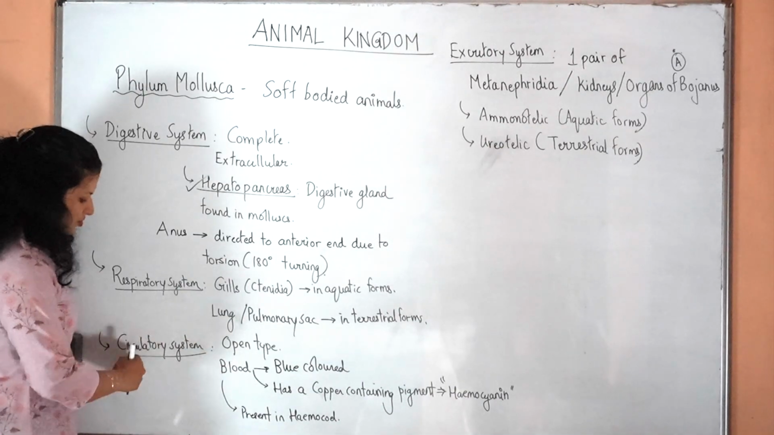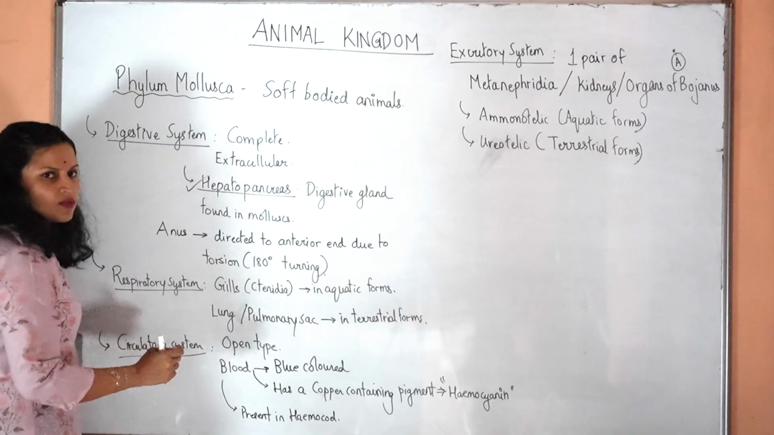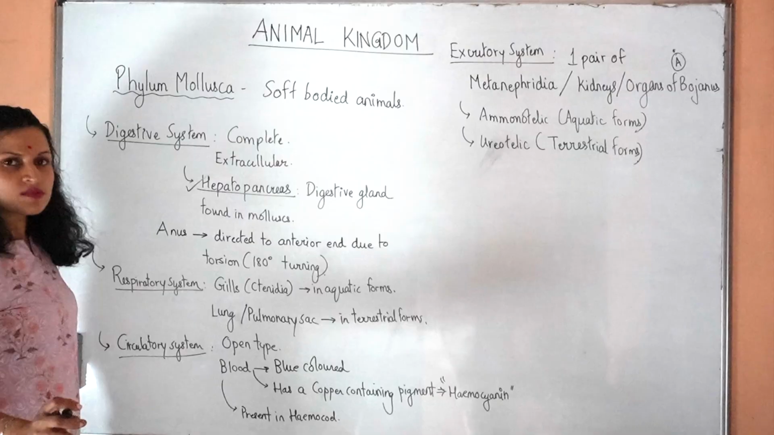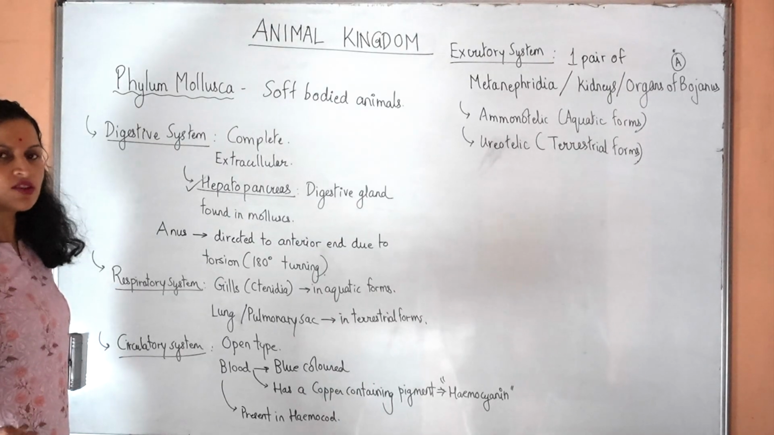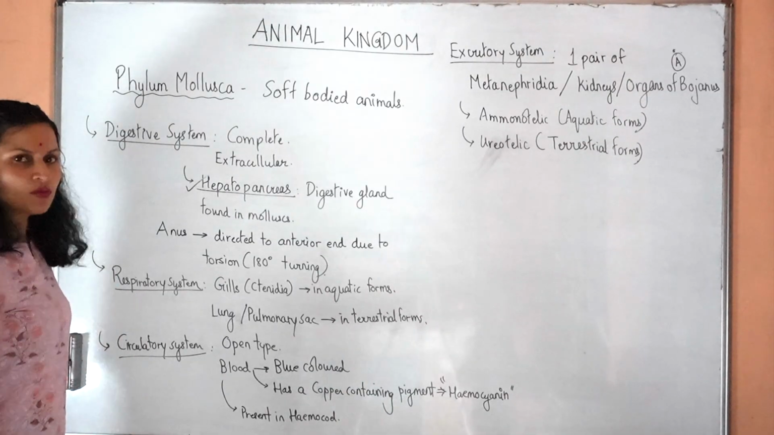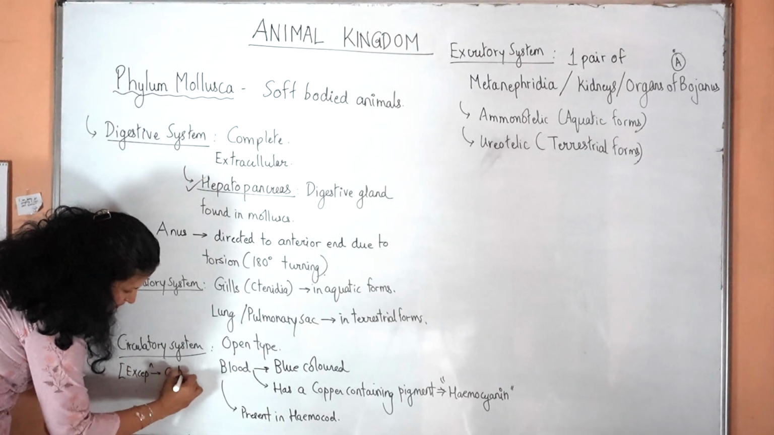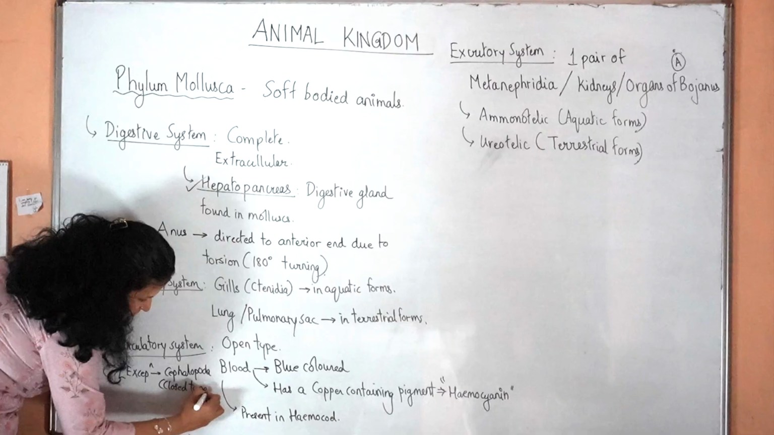Please write one exception to this circulatory system. Except for one class of mollusca called class Cephalopoda, to which the octopuses belong, which has a closed circulatory system. All the other mollusks have an open type circulatory system. The exception is Cephalopoda, which has a closed type circulatory system.